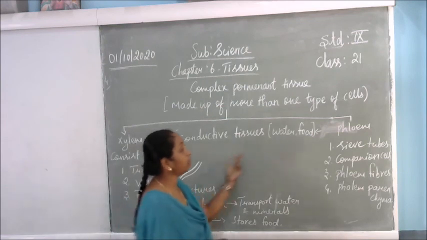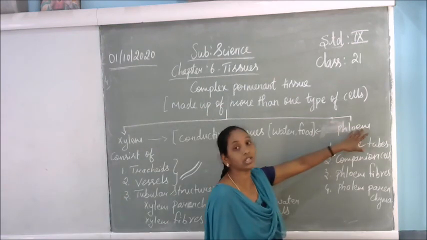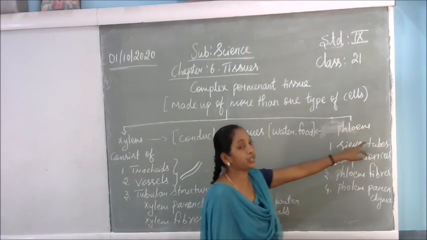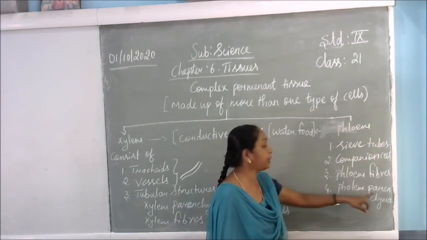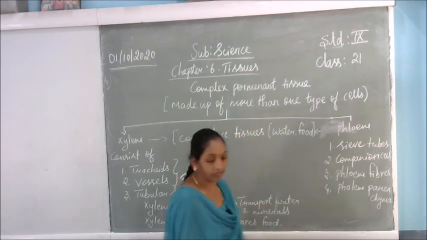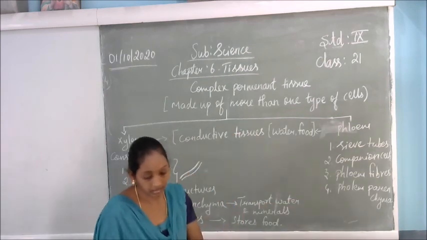Next is the phloem. Phloem consists of four elements: sieve tubes, companion cells, phloem fibers and phloem parenchyma. One by one we will see this in detail.